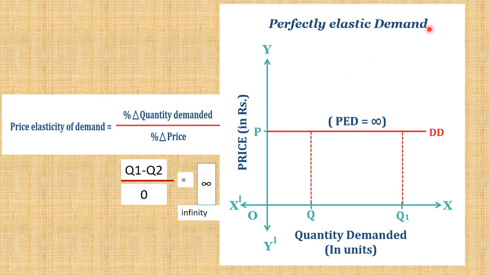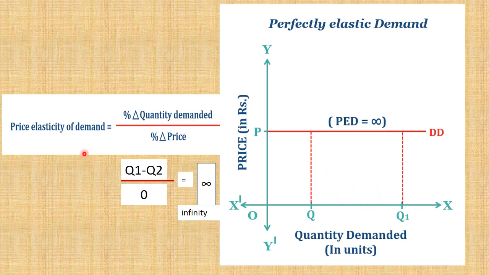Then let's go to perfectly elastic demand. If we are discussing perfectly elastic demand, you can see here a very little price change or no price change. That means the price change is 0. Even though there is no price change, the quantity demanded may vary from Q to Q1.